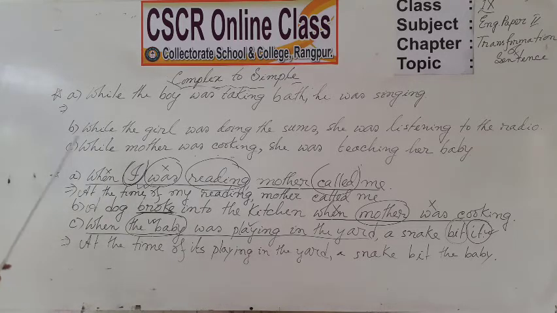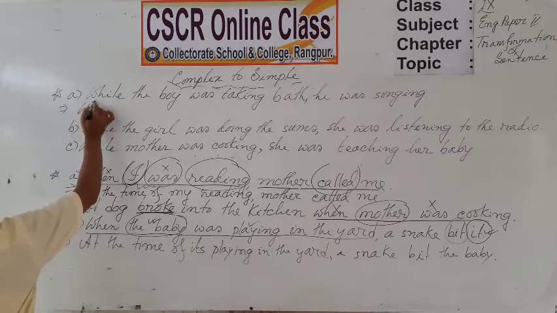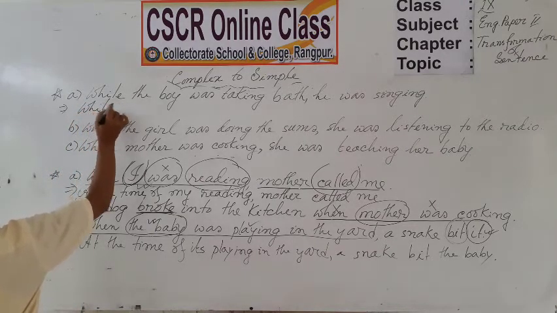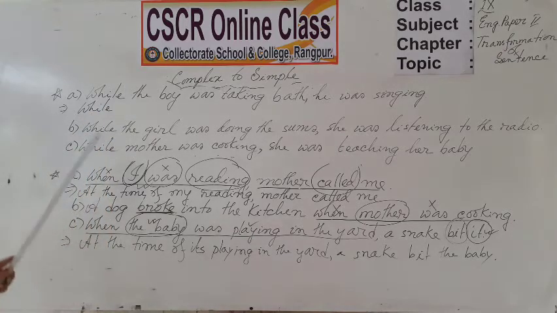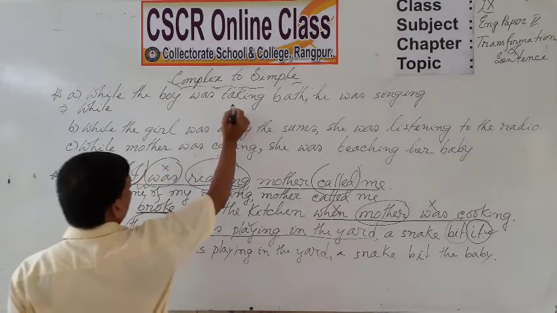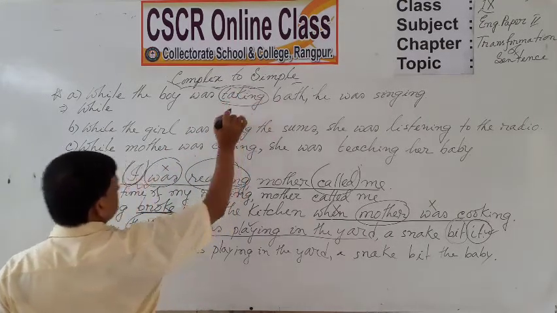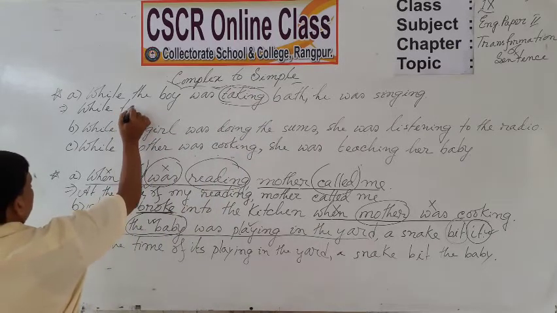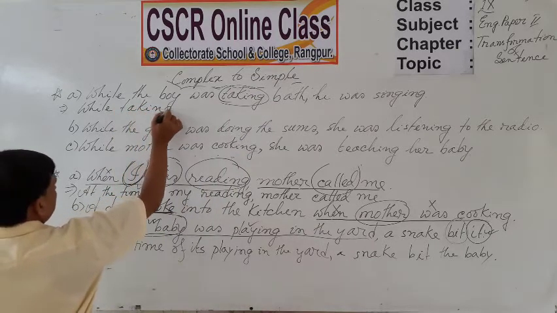Dear students, it's very easy, because you will take the word while, and then directly take the present participle form, while taking.